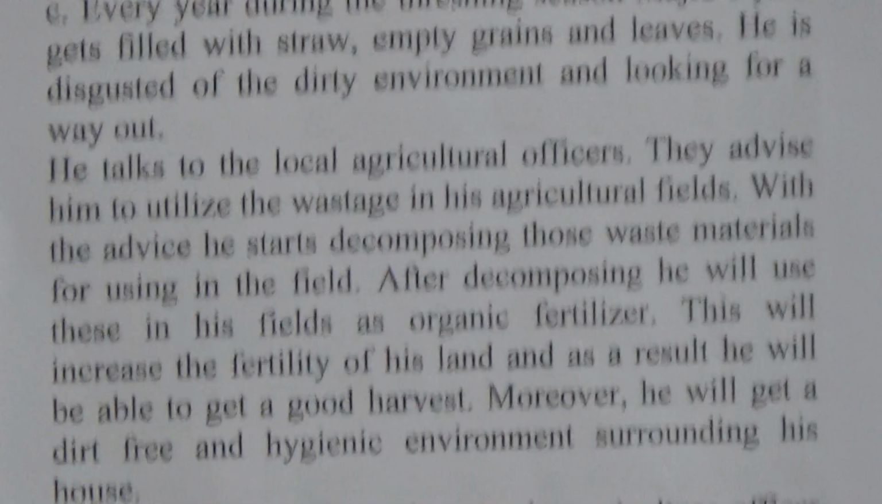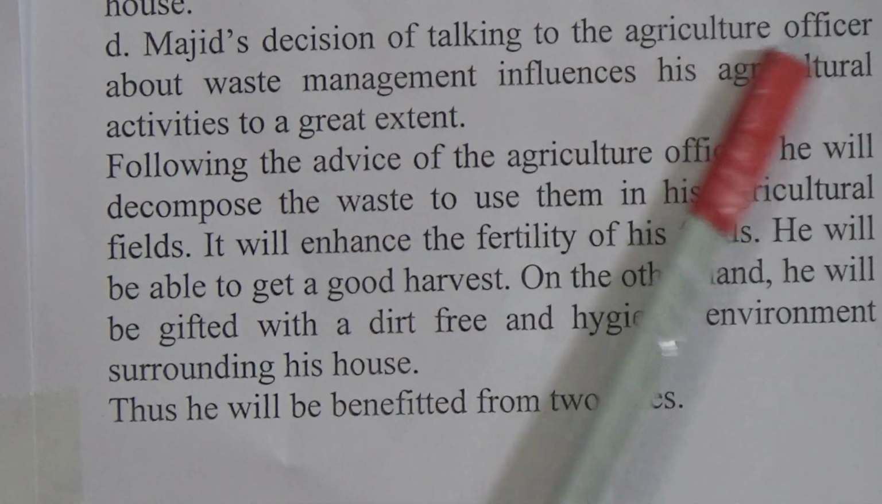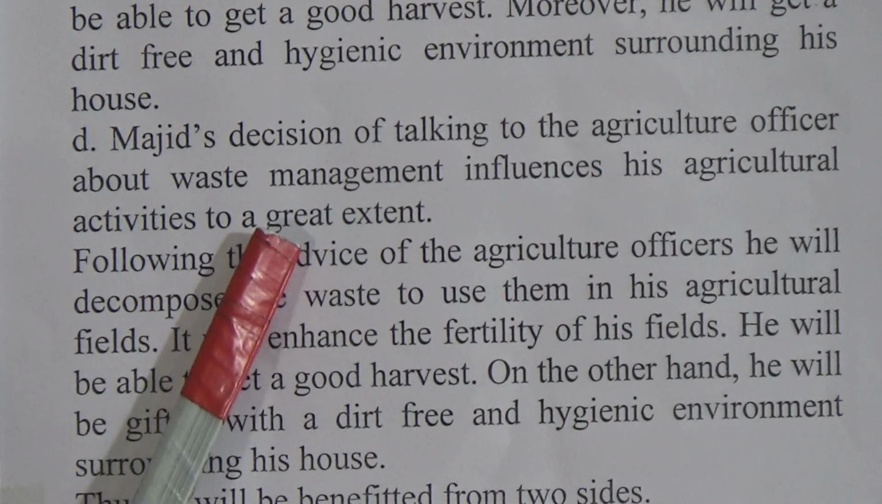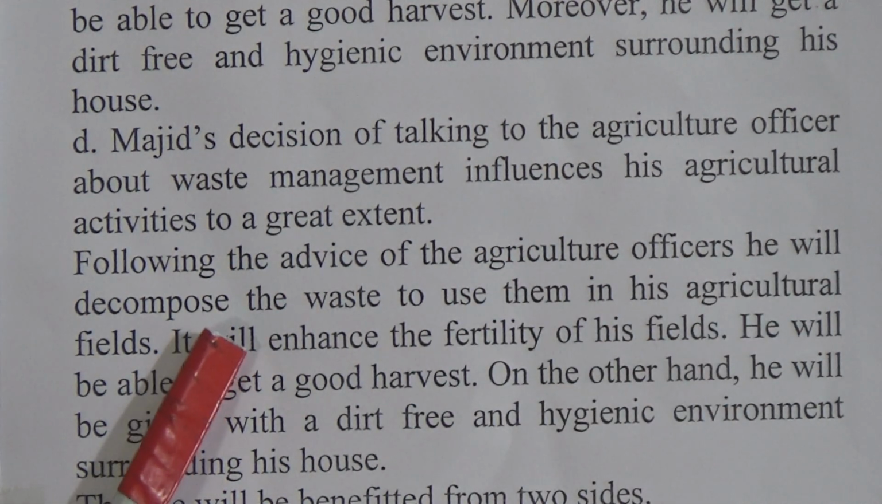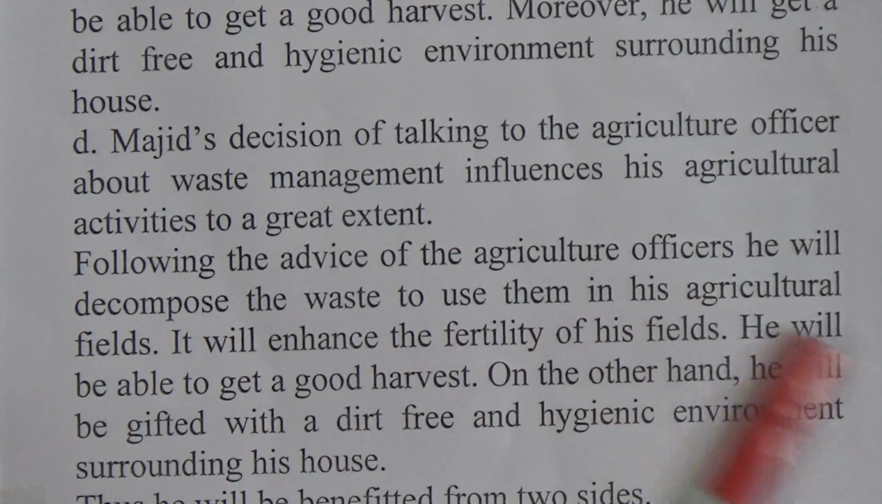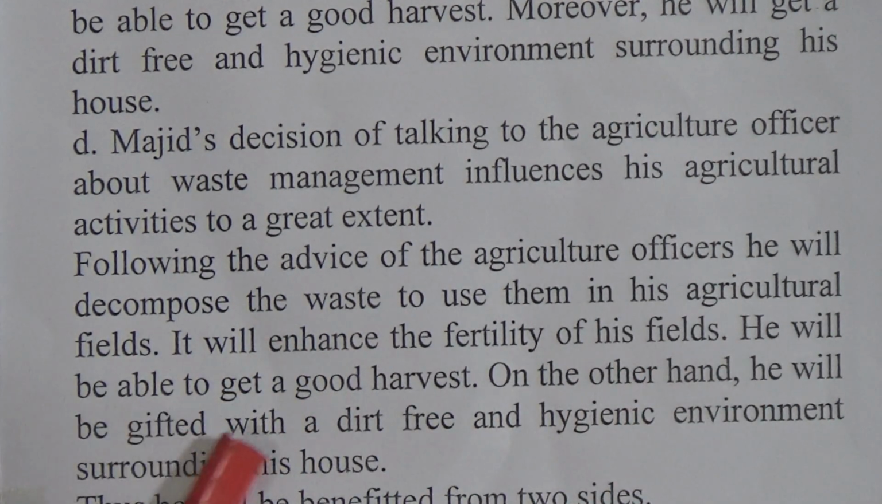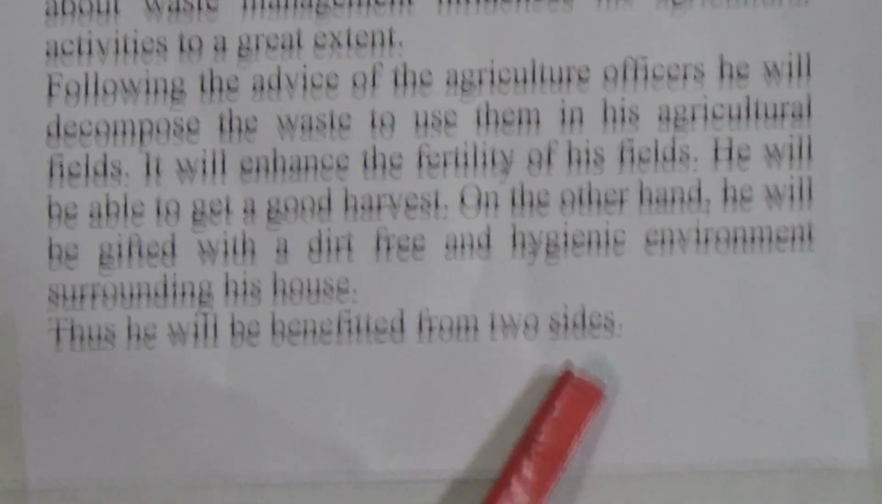Question number D. Analyze how Majid's decisions will influence his agricultural activity. Answer, Majid's decision of talking to the agricultural officer about waste management influences his agricultural activities to a great extent. Following the advice of the agricultural officer, he will decompose the wastes to use them in agricultural fields. It will enhance the fertility of his field. He will be able to get a good harvest. On the other hand, he will be gifted with a dirt-free and hygienic environment surrounding his house. Thus, he will be benefited from these two sides.